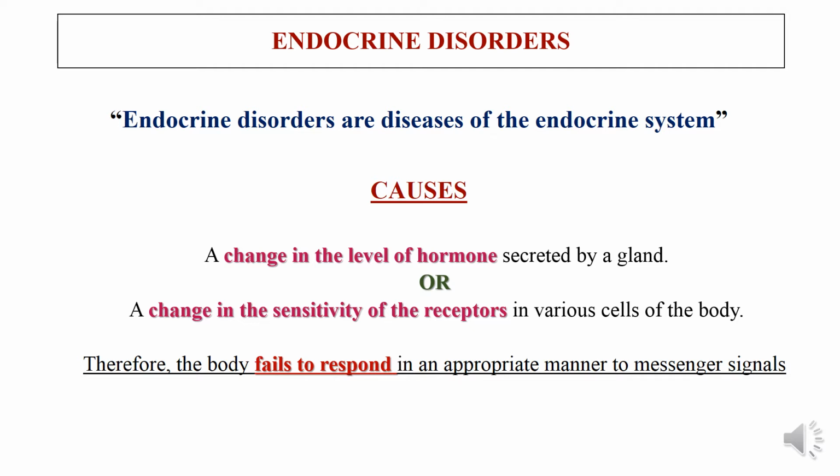In the target cells there will be membrane receptors or cytoplasm receptors present. If there is a defect in the receptors, even then the required amount of hormone secreted by the glands will cause a problem. Hormone will be present but there will be no interaction since the receptors are defective. These two may be the major causes for the endocrine disorder.